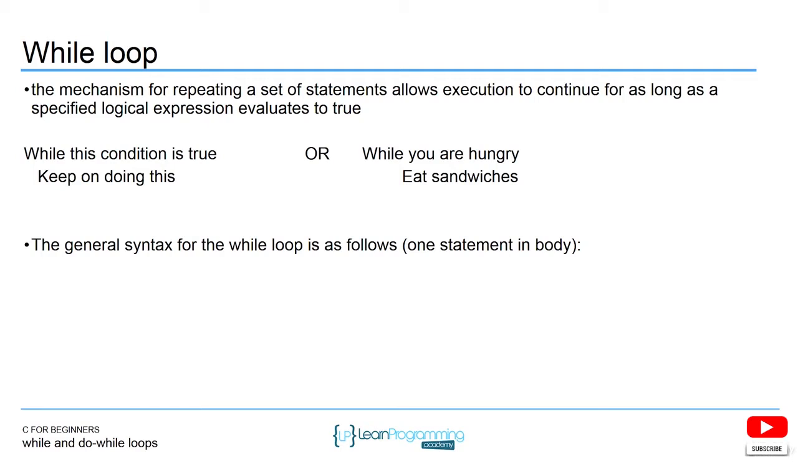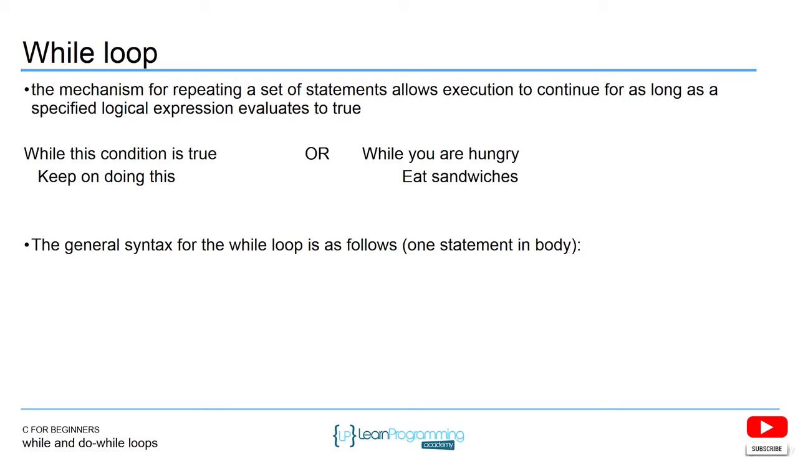So what the while loop looks like is something like this. At a very high level, if we're looking at pseudocode, while this condition is true, keep on doing this. So to relate it to a more real-world example, basically while you are hungry, eat sandwiches, something like that. So you're going to repeat code. You're going to keep eating many sandwiches while you're hungry.